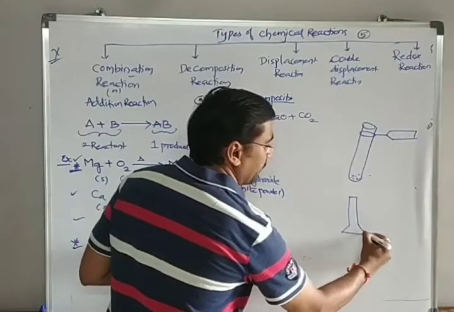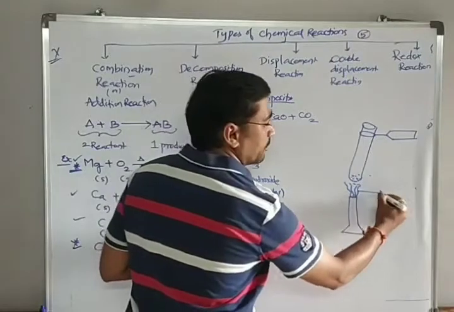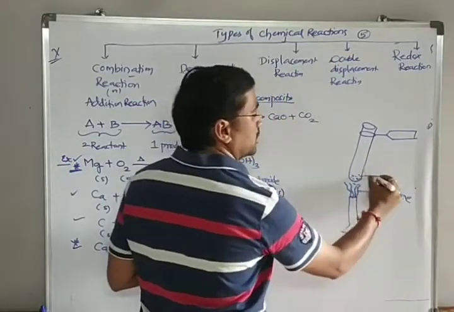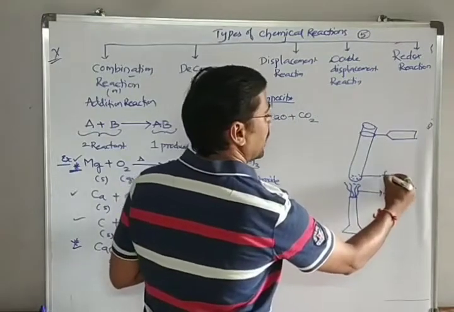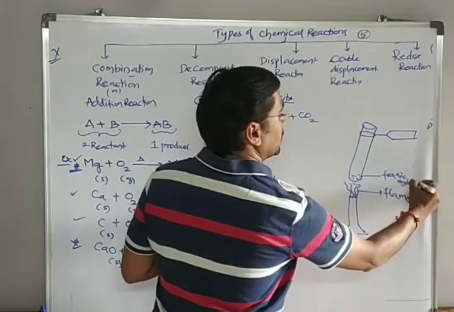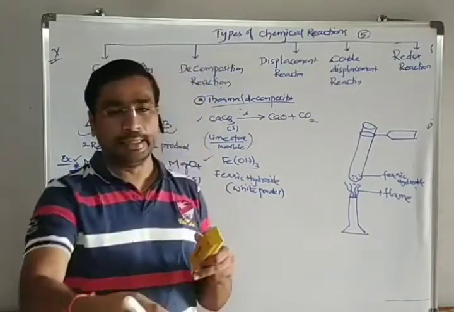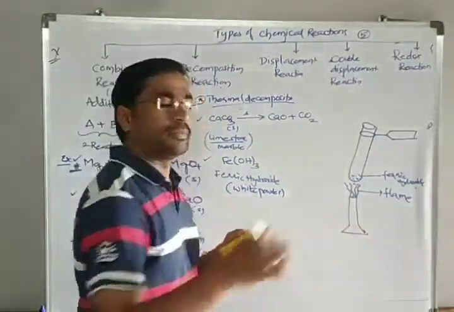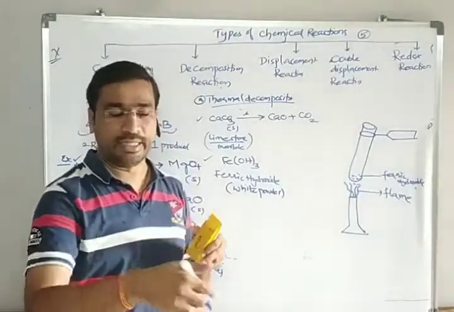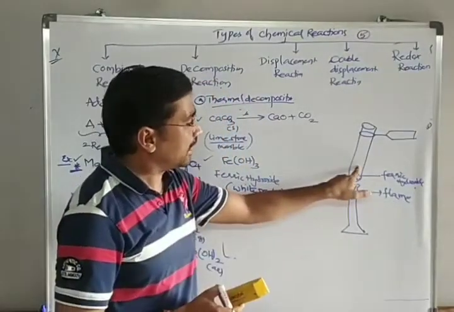Let's say the flame you are getting is like this, the normal flame, and this is the ferric hydroxide. Remember, the color of ferric hydroxide is white. You start heating on the flame. Within a minute or two, just note down and observe whether any changes are occurring in this test tube.